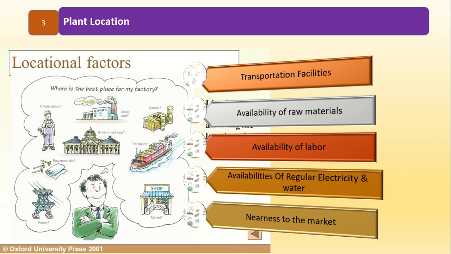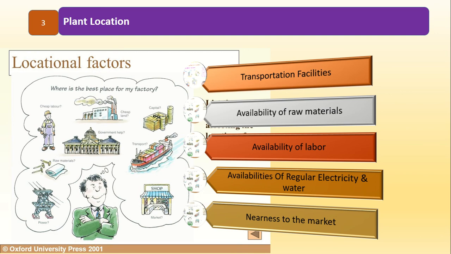While selecting the plant location, it is essential to consider the factors that are availability of proper infrastructural facilities such as transportation, by road and railway. Availability of raw material.